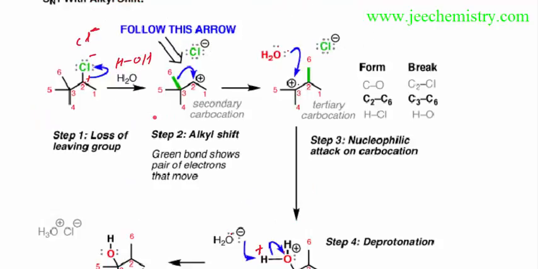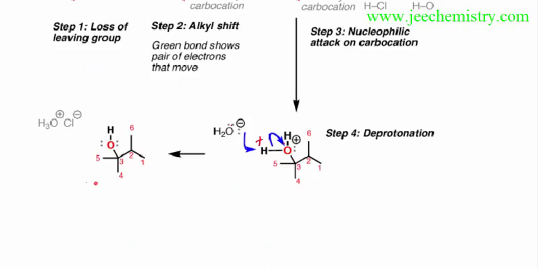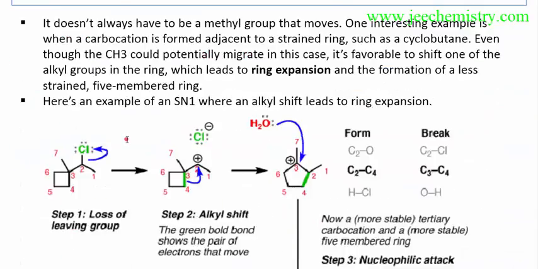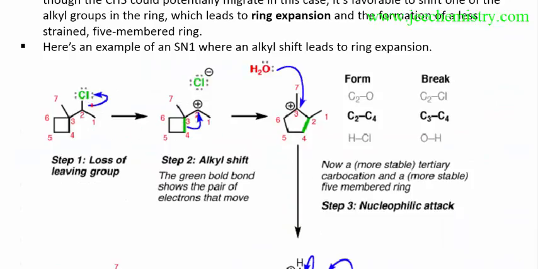Cl minus is already present in the solution. After breaking this bond, Cl minus is already present. Now this is H3O plus, and the Cl minus bond will form and stabilize. It is our side product, so we do not need to think too much about it. We have to think about the main product. In this way, by the alkyl shift, the substitution reaction is occurring and the rearrangement of the carbocation is occurring.